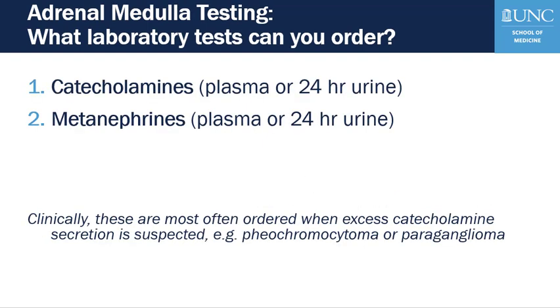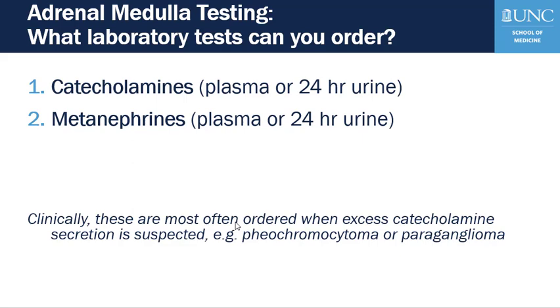For the adrenal medulla, the catecholamines themselves can be measured, or the breakdown products known as metanephrines can be measured. And these can be measured either in the plasma or in a 24-hour urine sample, again, to get an idea of the cumulative secretion over a longer period.